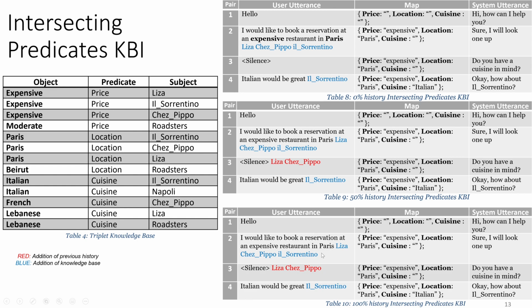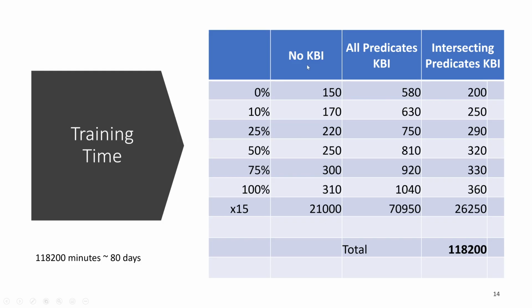For the training time, we have conducted 3 approaches, as we said, and in each approach we did 6 history variations, and for each history variation we did 2 k-fold cross validation methods, which are K10 and K5. So 15 iterations times 6 different history variations times 3 approaches, which brings the total to 118,200 minutes, which is about 80 days.